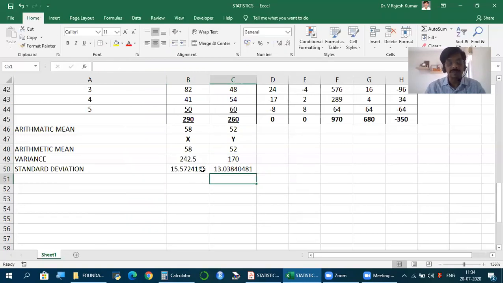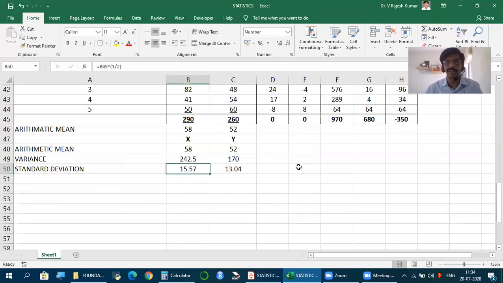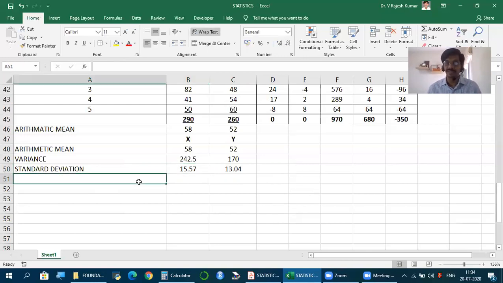Power of half, you're aware from the discussion on mathematics of finance. Hope you remember, square root is as good as power of 1 by 2, cube root is power of 1 by 3. But in the calculator, you can calculate standard deviation. And if there is a need, we also find coefficient of variation, CV, which is standard deviation by mean into 100. Only whenever needed, we calculate. When will the need be? In the discussion of the subject, you will understand it. Fine, we have for each set the mean, variance and standard deviation.